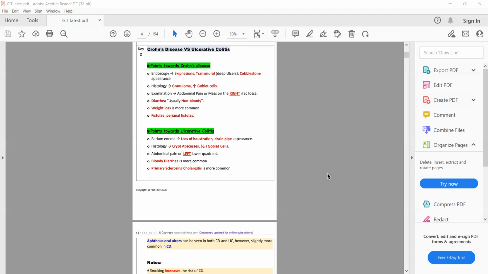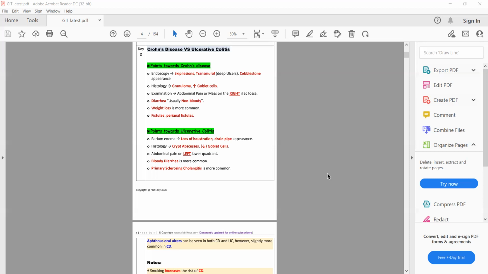So the colonoscopy difference we have discussed, and the histological difference between Crohn's and ulcerative colitis, and the difference of the part of the gut that is affected by both of them. Up till now we have discussed three differences. Now the fourth difference is on the basis of signs and symptoms.